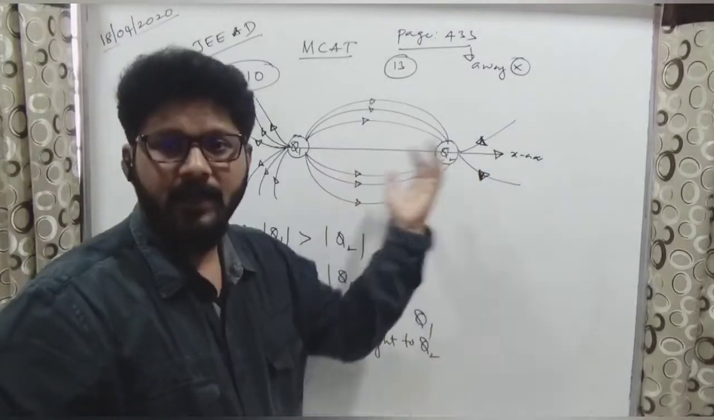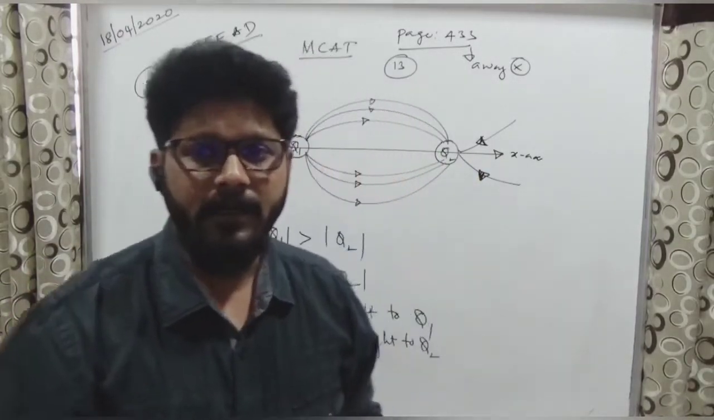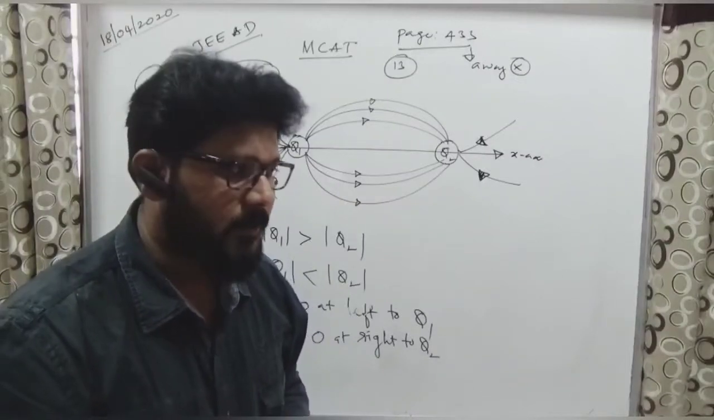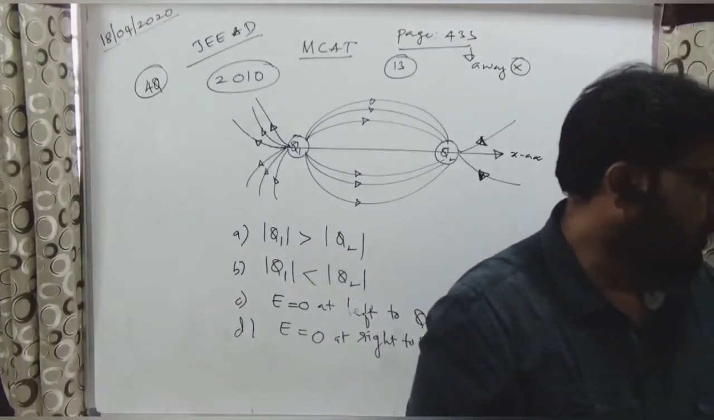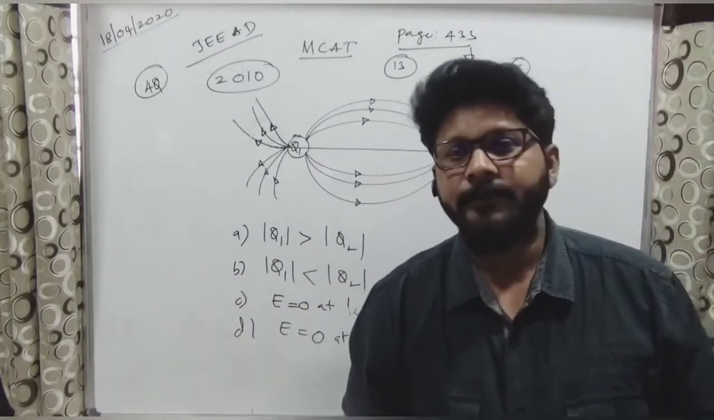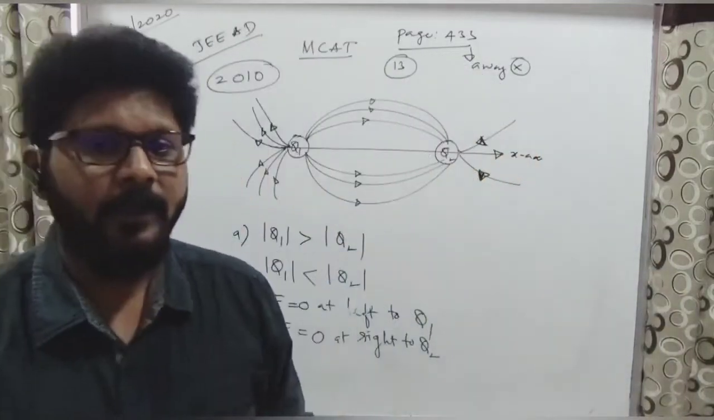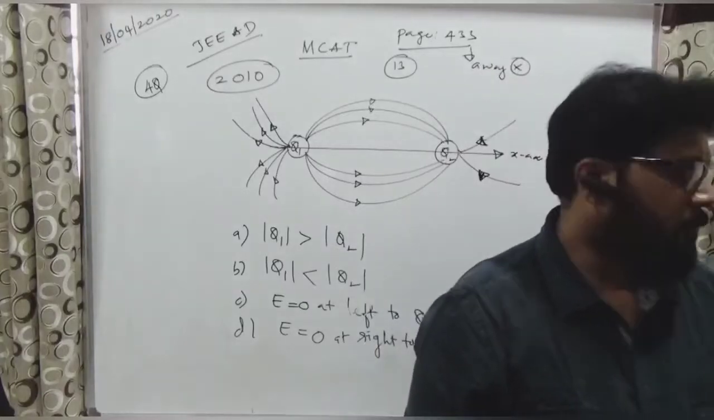Now let me see this one. How are the magnitudes of Q1 and Q2 related? With what property can we say that? What is the property that we discussed? Can anybody tell? What is that property? The fourth property. What is the fourth property we discussed?